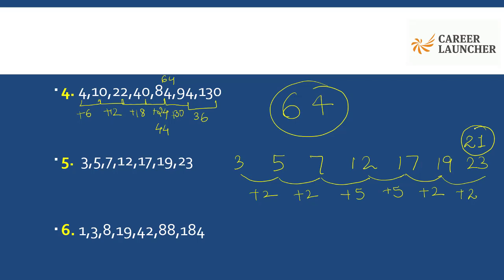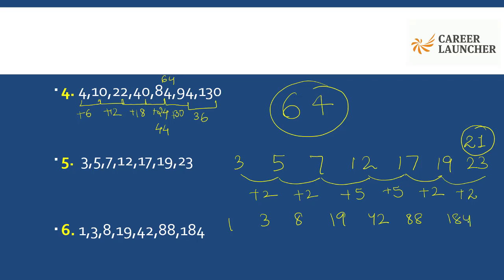Looking at the next one here, which is 138, 19, 42, 88, 184. Let's see what is the odd one out here. Okay, so let's rewrite our series here: 138, 19, 42, 88, 184.